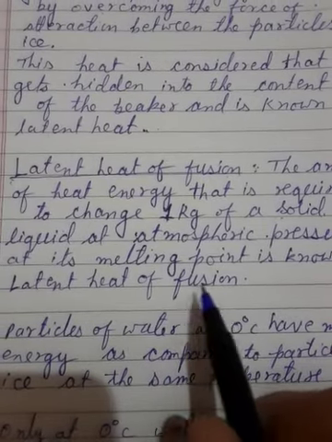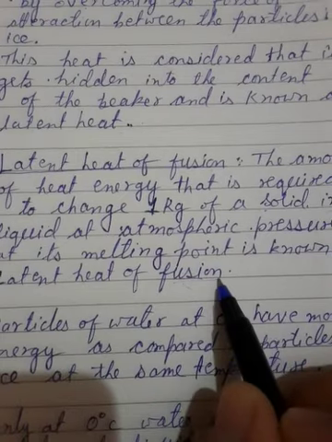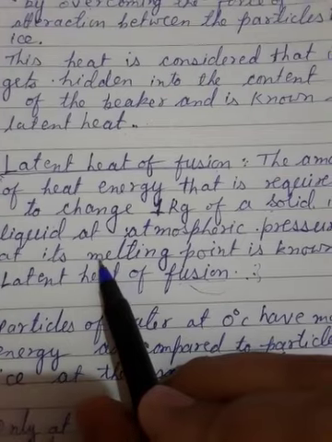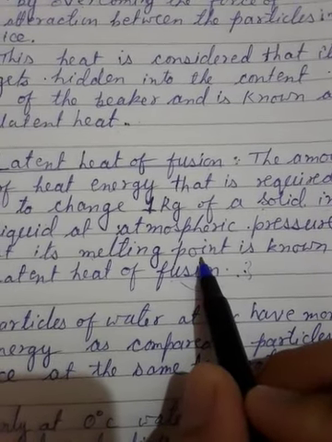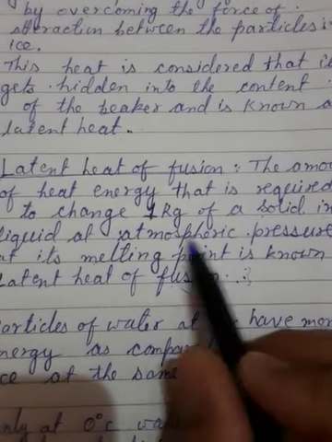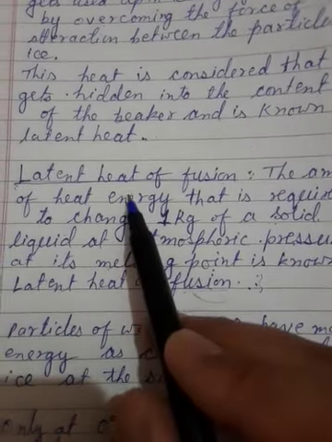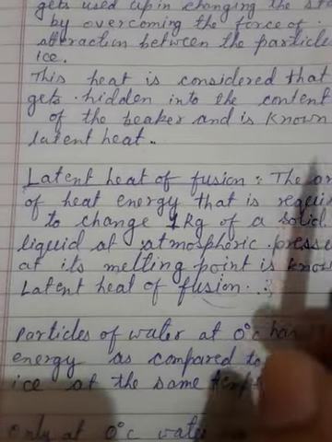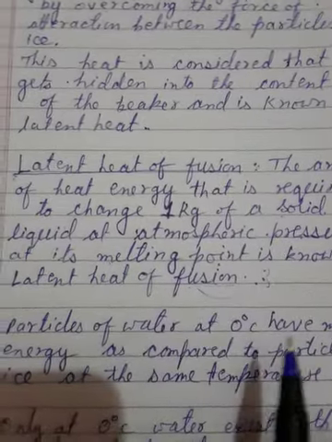This is known as latent heat of fusion. Fusion is the process of changing from solid into liquid. At its melting point means 0 degrees Celsius, and it should change from solid to liquid in the open utensil at atmospheric pressure, right? And this latent heat is not increasing the temperature, it is only changing from solid to liquid. That is known as latent heat. It is also known as hidden heat, hidden because it is going inside the water molecules, right?